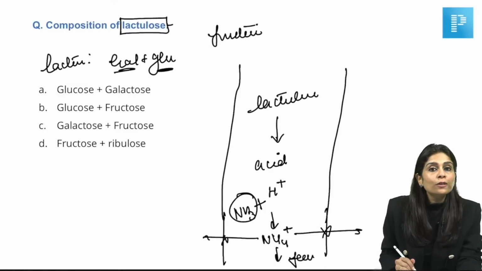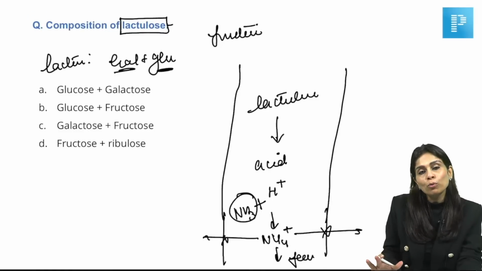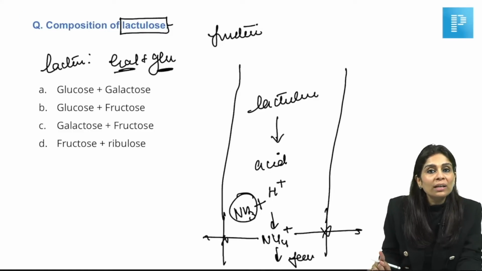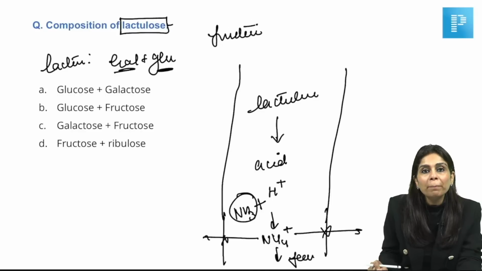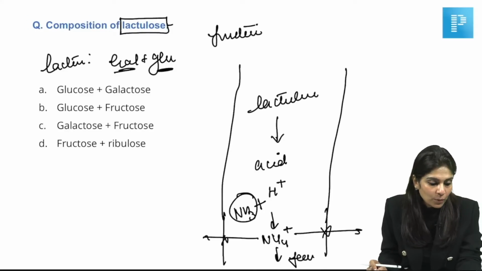So, tell me what are the two sources of ammonia for any individual? Major sources of ammonia would be number 1, amino acid breakdown. Number 2, the ammonia that is absorbed along the colon. So, by giving lactulose, we are not allowing ammonia to get absorbed along the colon, and this ammonia gets excreted as ammonium ion, and that is why lactulose is prescribed for a patient with hepatic encephalopathy. It's a disaccharide that is made up of galactose and fructose. Okay.